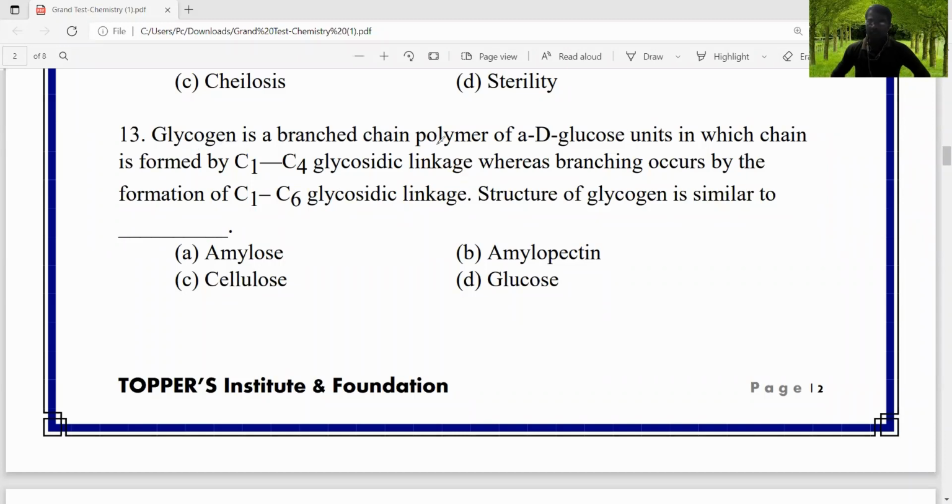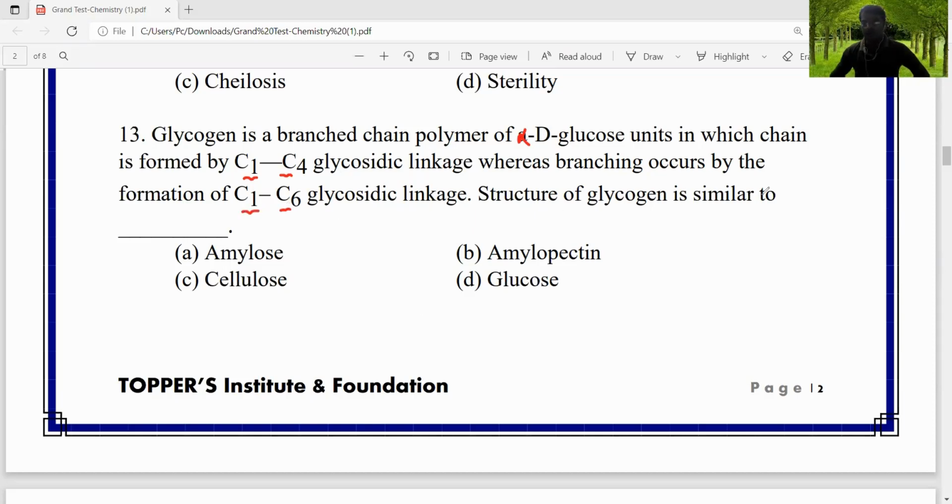Glycogen is a branched chain polymer of alpha-D-glucose units, in which the chain is formed by C1-C4 glycosidic linkage, whereas branches occur by the formation of C1-C6 glycosidic linkage.